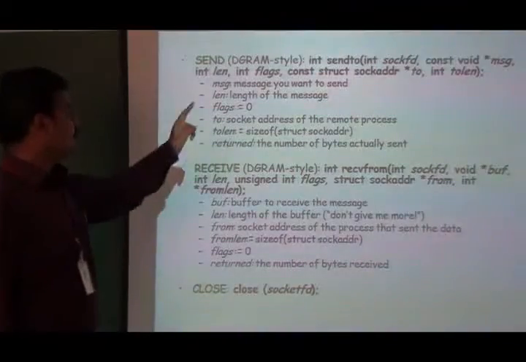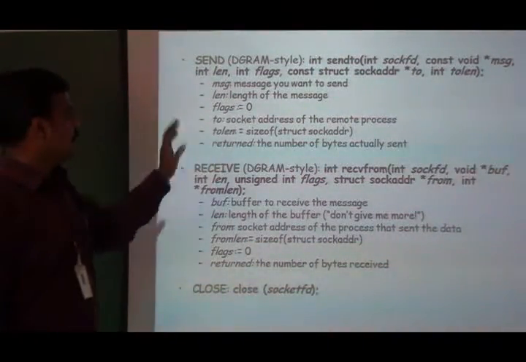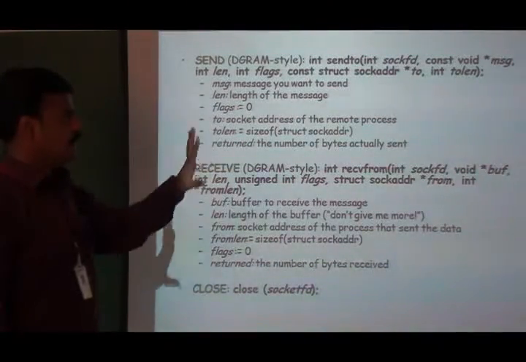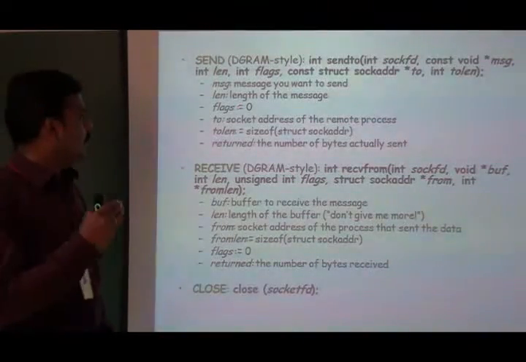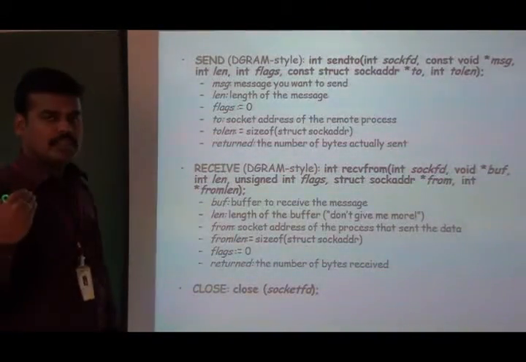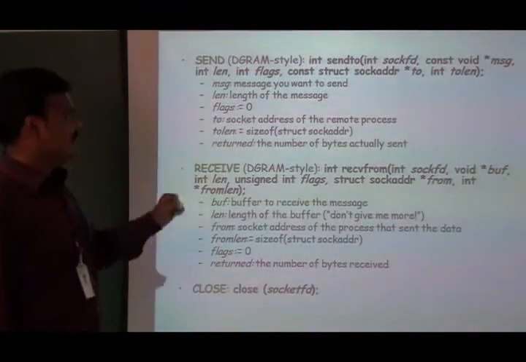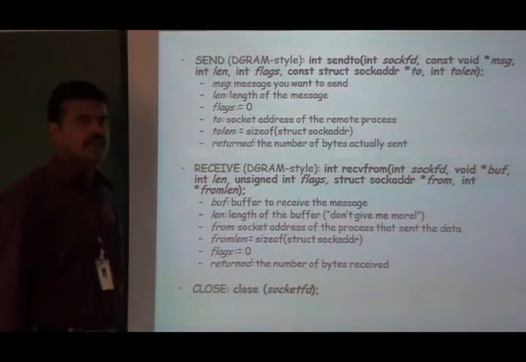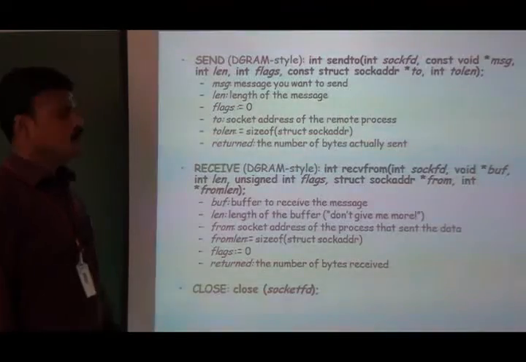First one, the sendto function, takes these arguments. First one is the socket descriptor. Second one is again the message, where the information we want to send is stored. Next one is the length of the message which we want to send. Next one is the flag, which always takes the value 0. And the next one will be the to address.